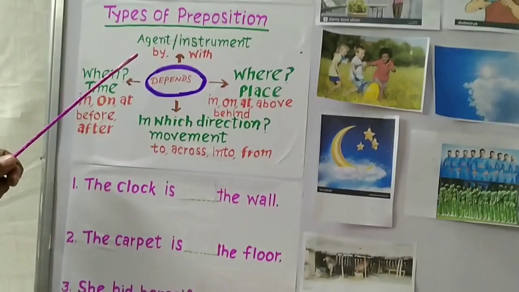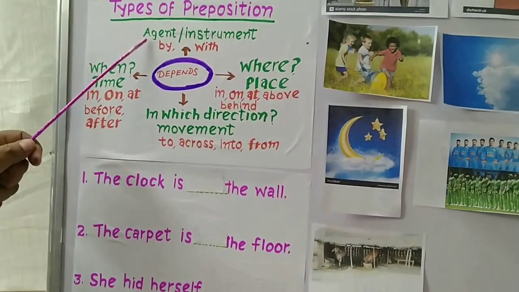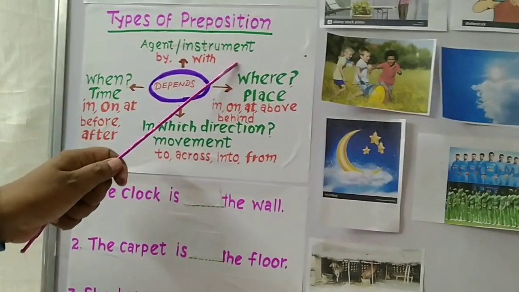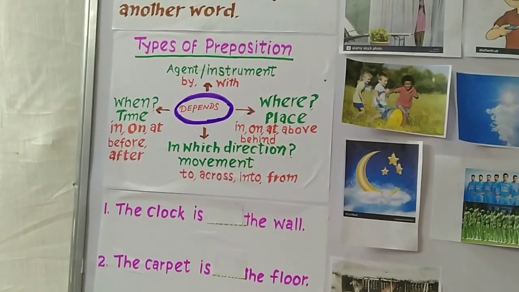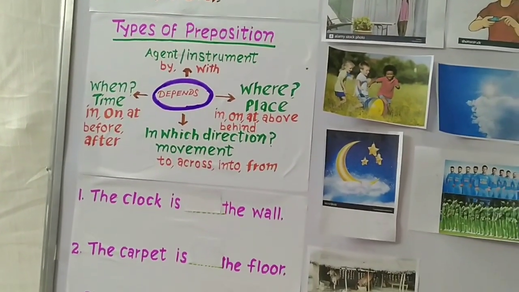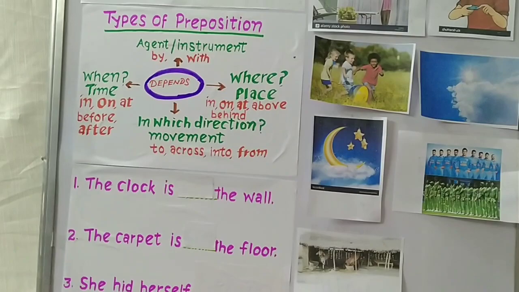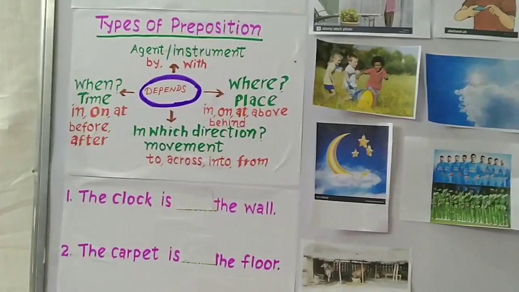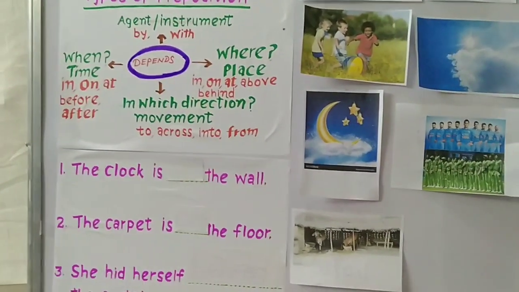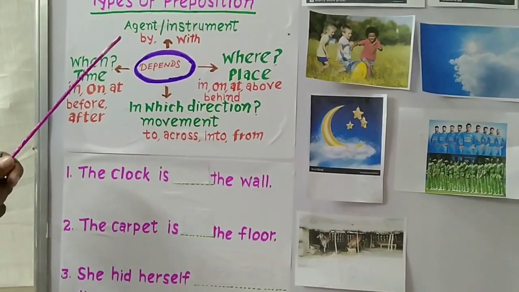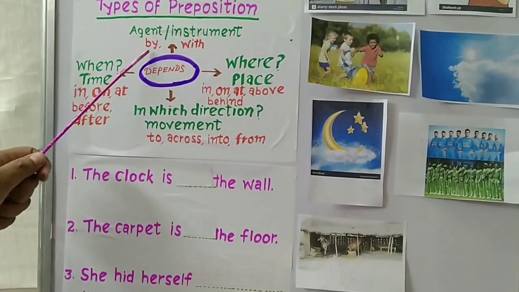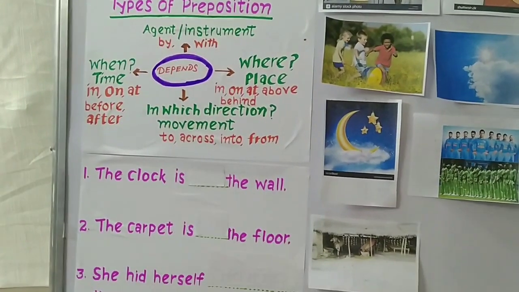Now the last one is prepositions of agent or instrument. Prepositions of agent or instrument indicate an action conducted on something or someone by something or someone. The main prepositions of agent or instrument are by and with.